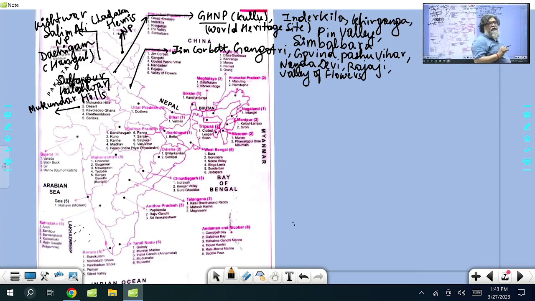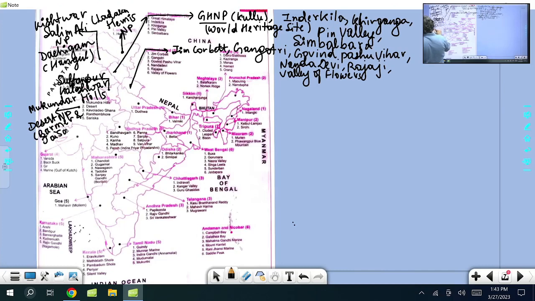Mukundra Hills, Kota, where people go for preparation of IIT JEE medical. So Kota in Rajasthan, Mukundra Hills is now Tiger Reserve of Rajasthan. Then comes here very, very important name, Desert National Park, Barmer and Jaisalmer. Desert National Park, that is a part of Barmer and Jaisalmer.